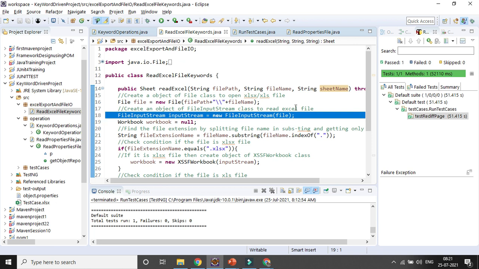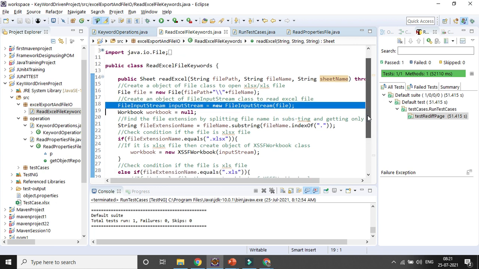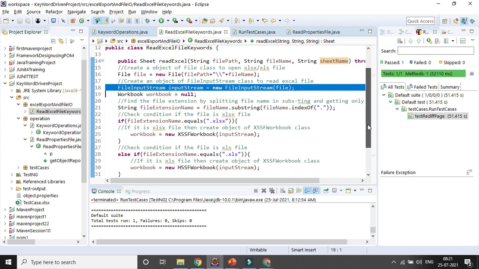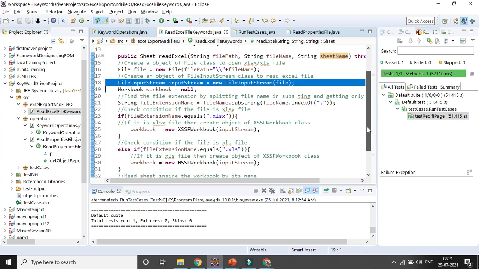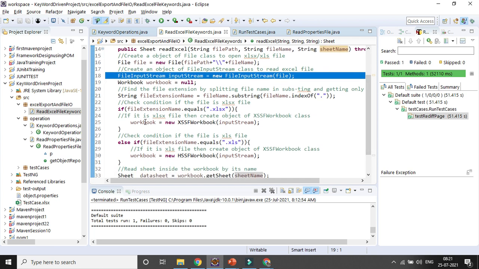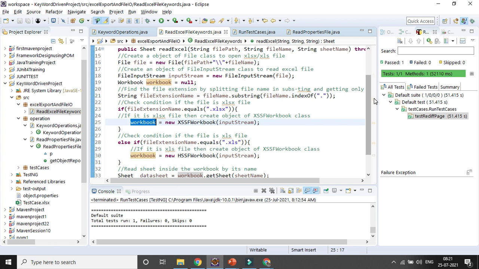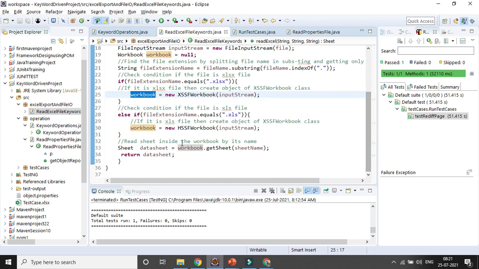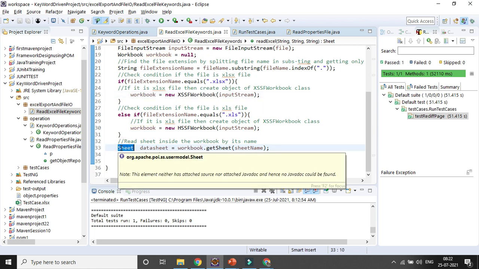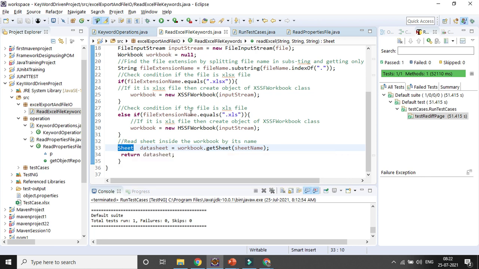And then here you need to check what the file extension is, whether it is .xls or .xlsx. In case it is .xls, you will be going with the HSSF reference. In case it is .xlsx, it will be going with the XSSF reference. So you will be reading the workbook, matching with the extension, right? After that you will be going to the sheet. Once I read the XSSF or HSSF, instead of using XSSF sheet, I can directly use the sheet, so you no need to give the other one.